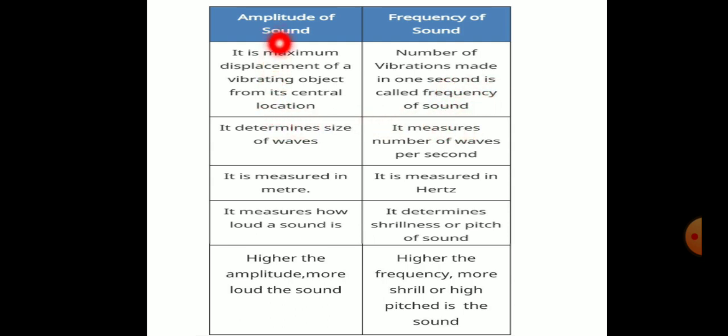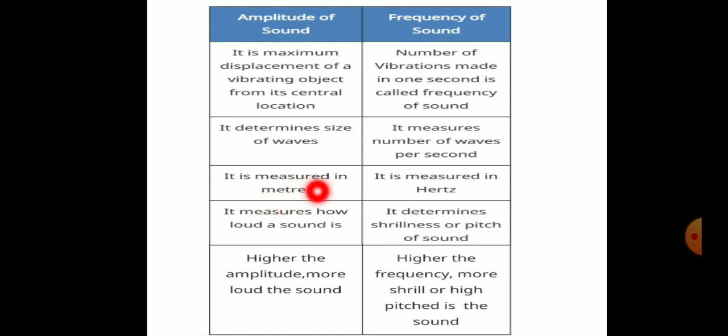So amplitude determines the size of the wave, whereas frequency measures the number of waves per second. In 1 second, how many vibrations are made? That is frequency. Amplitude is measured in meters because it is displacement, right?